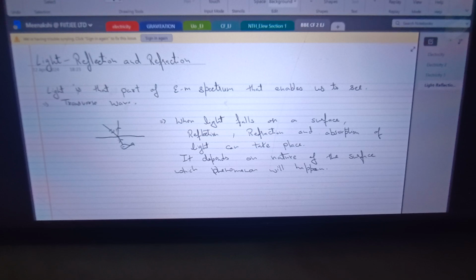Okay? Like if it is an opaque surface, of course transmission of light won't happen. There will be no refraction. So reflection will happen and some part of the energy will be absorbed. The absorption and reflection of the light will happen. Okay? If it is a transparent surface, then refraction will be the prominent phenomenon.